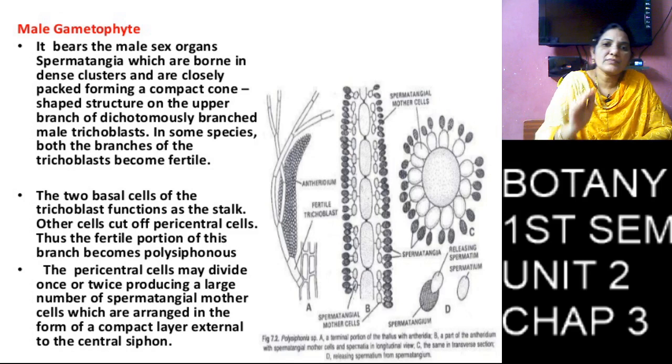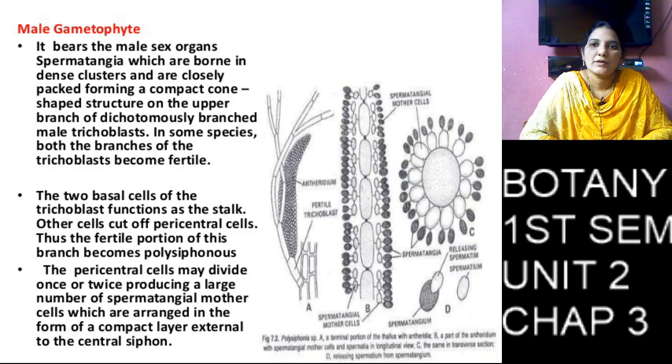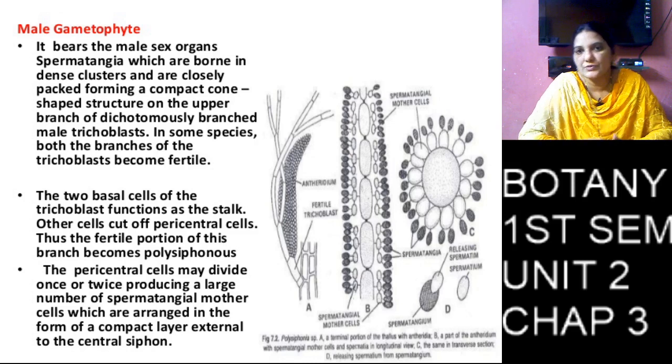The middle cells are called axial cells and the outer cells are called pericentral cells.